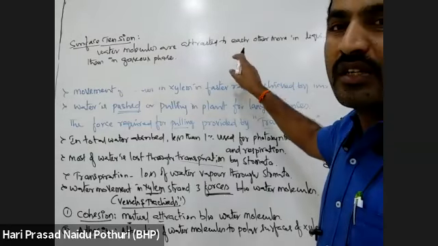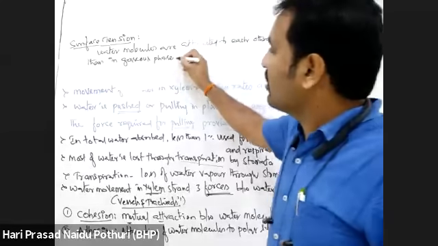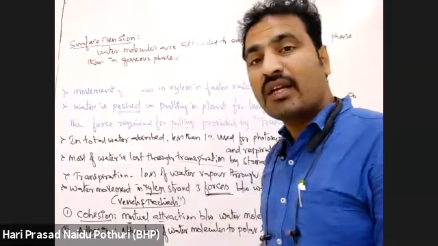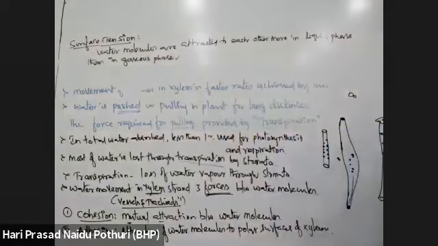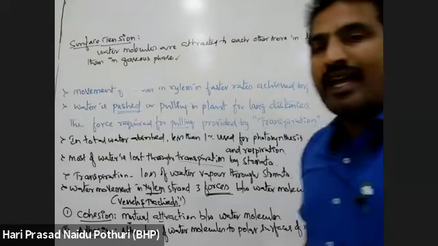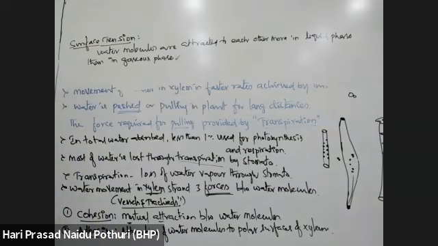Surface tension is a process of interaction between water molecules. Here, surface tension is more in liquid phase. Why? Anyone tell me, why is surface tension, or attachment between water molecules, more in liquid phase than in gaseous state? In liquid state they are attaching more than in gaseous state. Why?